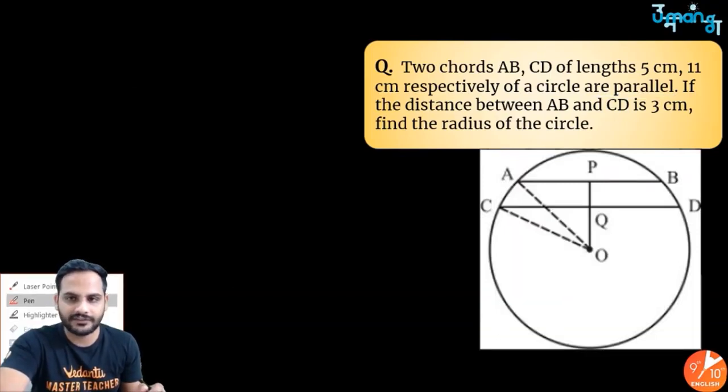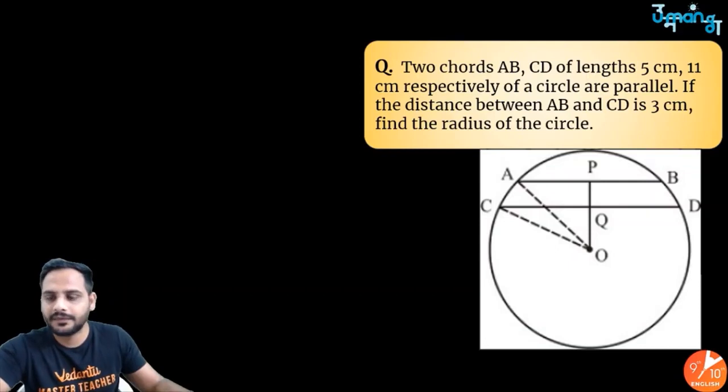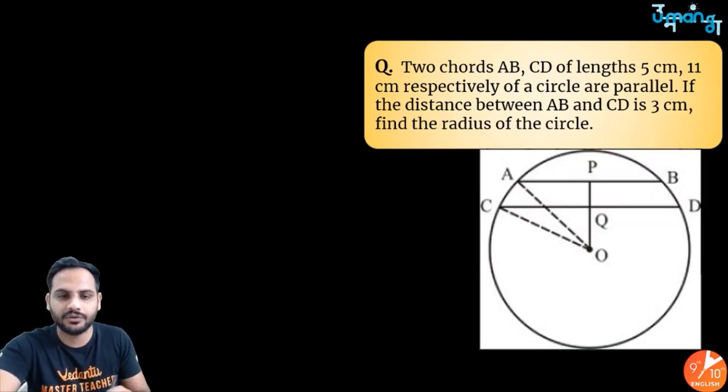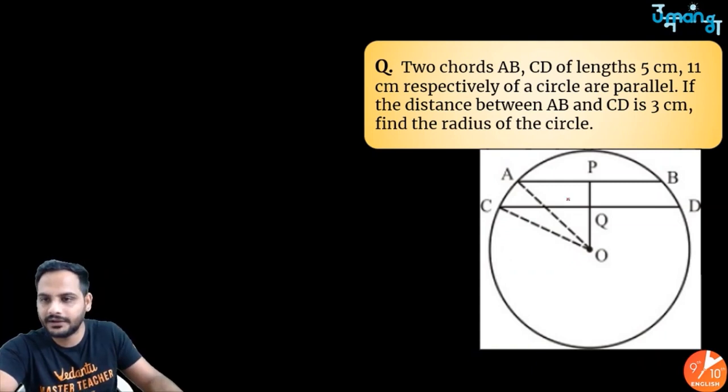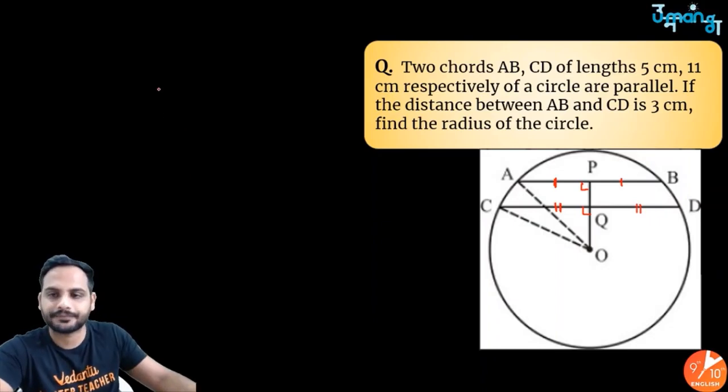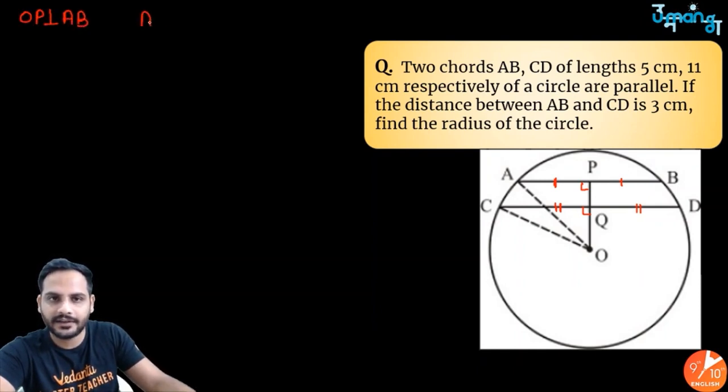Now look, first thing, we know perpendicular from center bisects the chord. So if OP is perpendicular, it will divide AB into equal parts, and OQ is perpendicular, it will divide CD into equal parts. So I can say, since OP is perpendicular to AB, AP is equal to PB is equal to half of AB, which is equal to 5 by 2 or 2.5 centimeter.